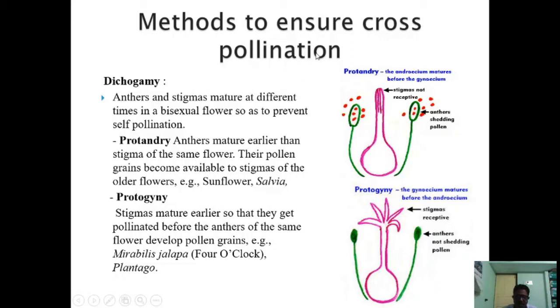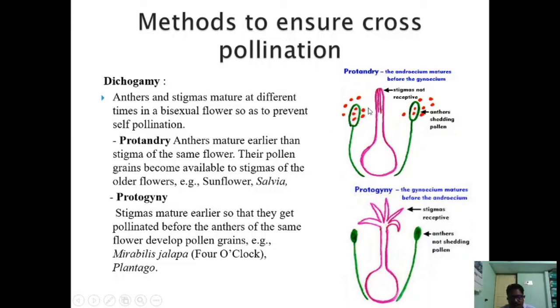This kind of adaptation is just the opposite to homogamy, where the anthers and the stigma mature at different times in a bisexual flower. Both anther and the stigma are in the same flower, but still there is no self-pollination because anthers mature at a different time and stigma mature at a different time.